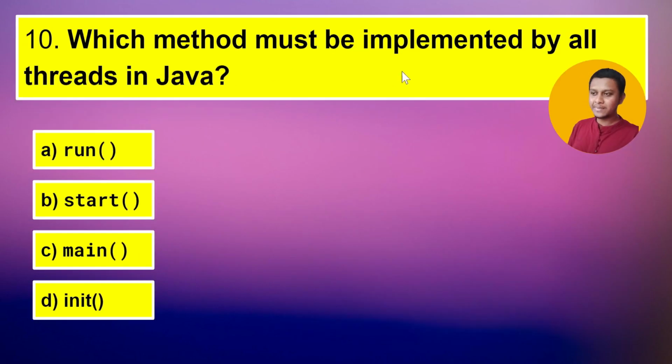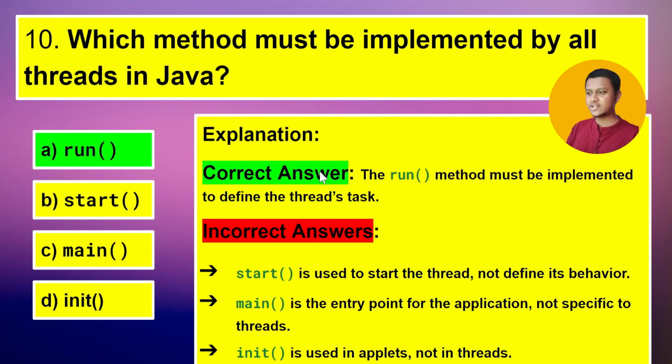Let's jump to our next question. Which method must be implemented by all the threads in Java? Run, start, main, and init. The correct answer is the run method. As you can see in the explanation, the run method must be implemented to define the thread's task. So whichever thread you are creating, you must use this run method there. Incorrect answers are start, main, and init. Start is used to start the thread, not define its behavior. Main is the entry point for the application, and it is not specific to threads. And init is used in applets, not in threads.